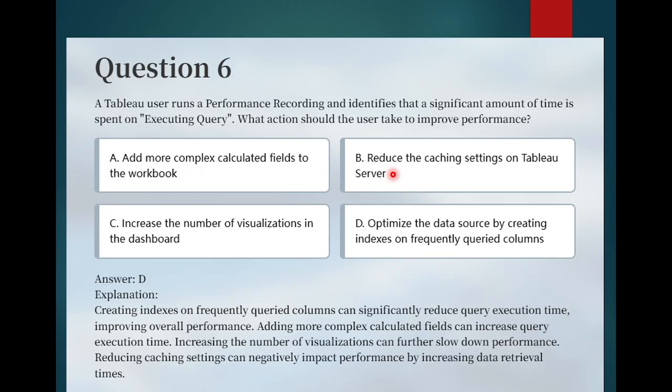If you check option number B, reduce the caching setting on Tableau Server. If you reduce the caching setting on the Tableau server, it will negatively impact performance by increasing data retrieval time. So it will take more time to retrieve the data, right? So that's why this is not favorable. Option C, increase the number of visualizations in the dashboard. It will slow down the performance because of the rendering issue, but it will not help with the query execution issue. So option D is correct.